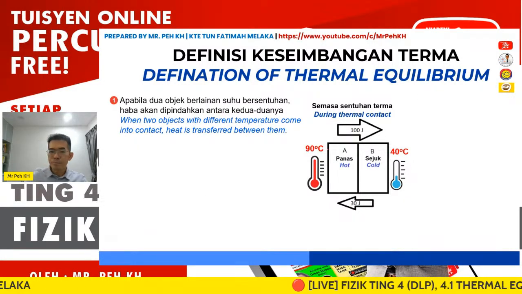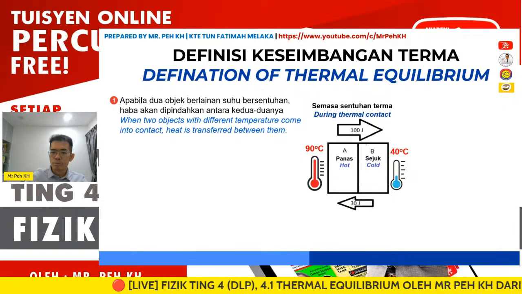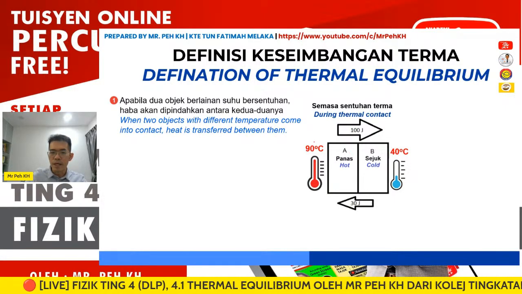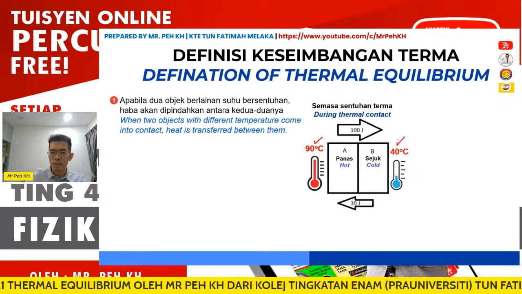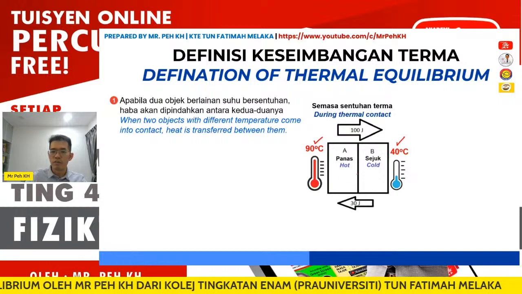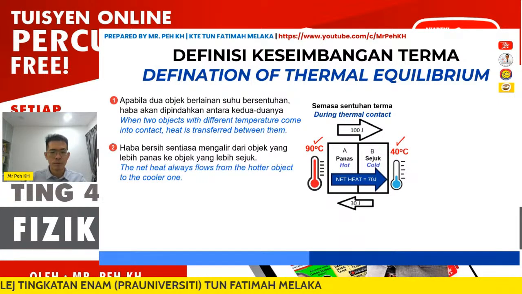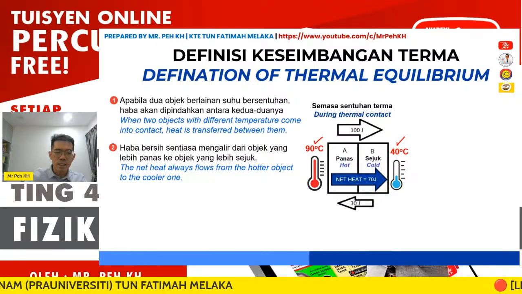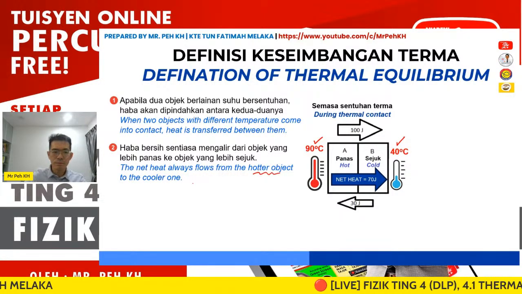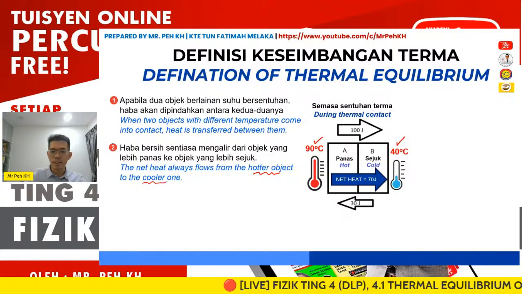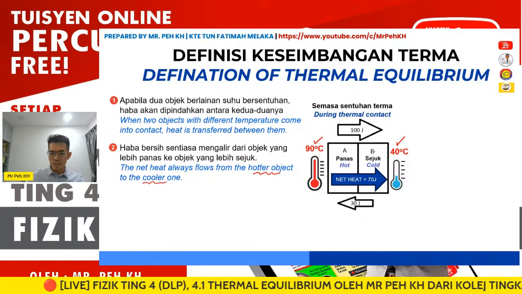Okay, then from the figure, you can see that during the thermal contact, the hot object is given a temperature of 90, while the cold object is at 40, so heat transfer will occur due to the difference in temperature between the two objects. The net heat always flows from the hotter object to the colder one. You can see here the arrow is from A to B for the net.